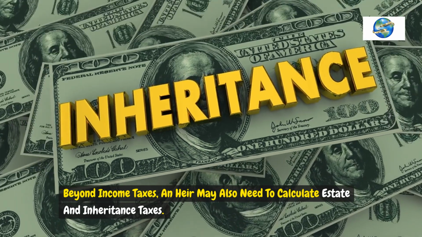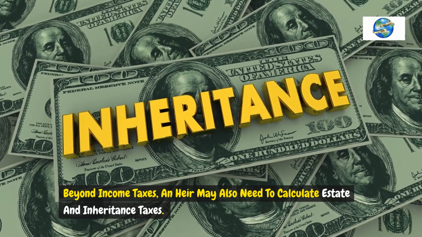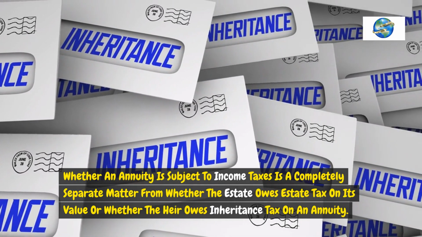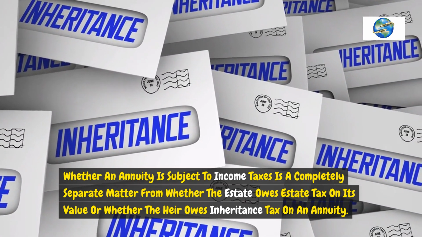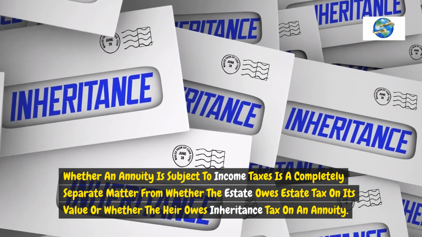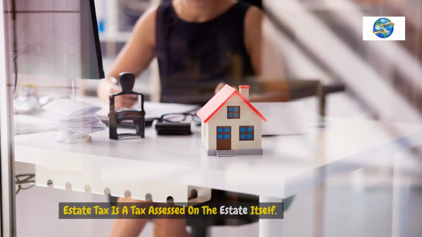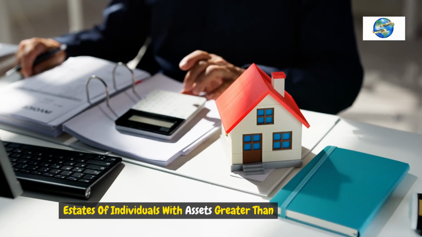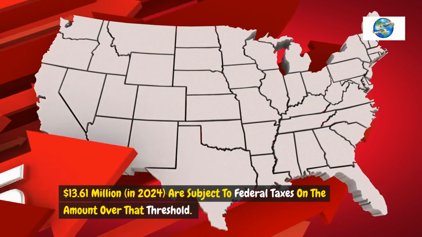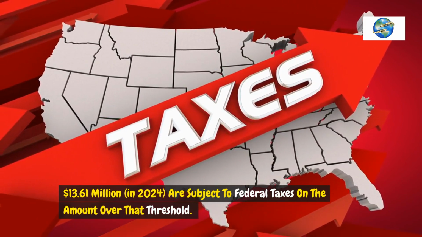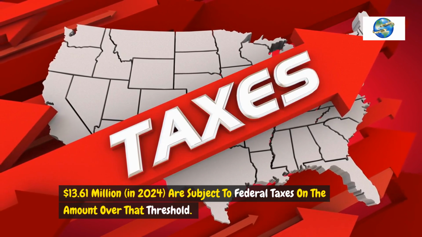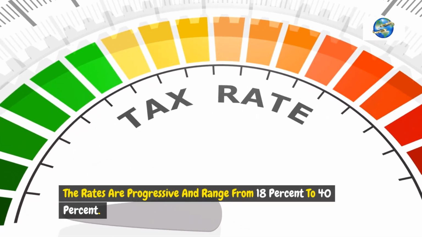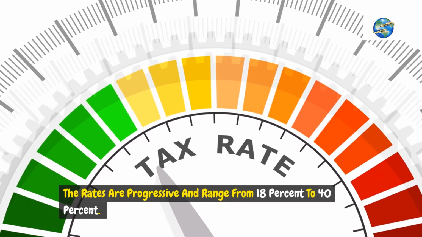Inheritance and estate taxes on annuities beyond income taxes. An heir may also need to calculate estate and inheritance taxes. Whether an annuity is subject to income taxes is a completely separate matter from whether the estate owes estate tax on its value or whether the heir owes inheritance tax on an annuity. Estate tax is a tax assessed on the estate itself. Estates of individuals with assets greater than $13.61 million in 2024 are subject to federal taxes on the amount over that threshold. The rates are progressive and range from 18% to 40%.